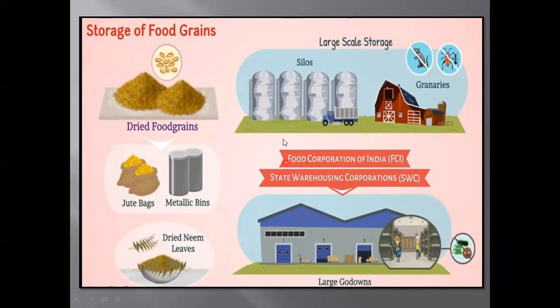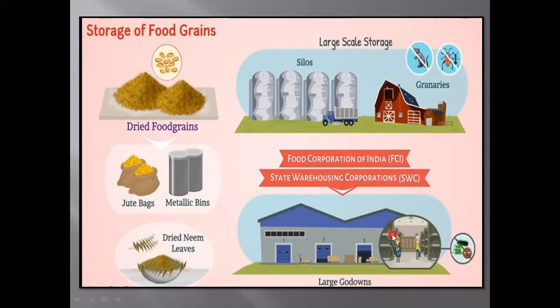So these are the silos. Here also in silos we can protect all the crops. We can store them over here. Jute bags and dried leaves are also used. And this is FCI or SWC. Here we can protect all the crops in the godown from microorganisms.